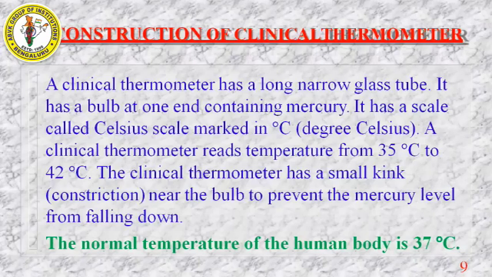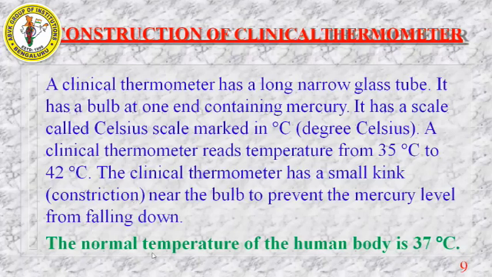So the clinical thermometer has a small kink. This is one of the major differences between laboratory thermometer and clinical thermometer. In clinical thermometer, there will be a small kink called constriction near the bulb to prevent the mercury level from falling down. As you know, when you remove the clinical thermometer from the body, the mercury level would drop down very soon. To avoid that, there is a kink, that is constriction.